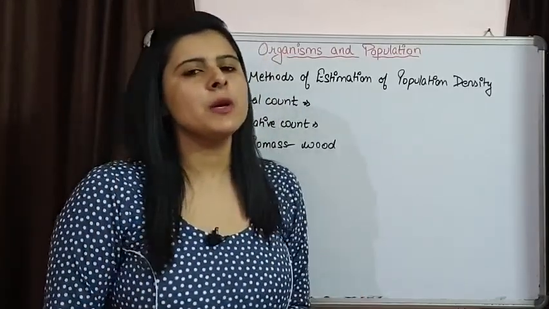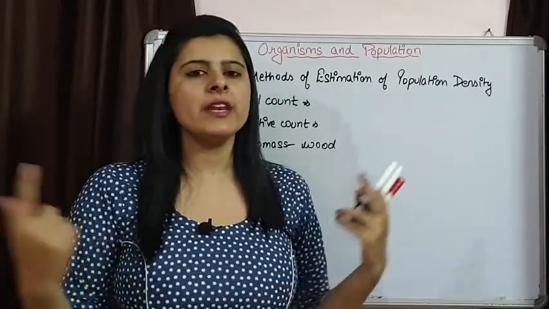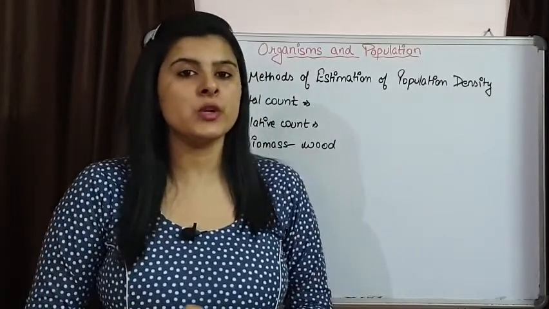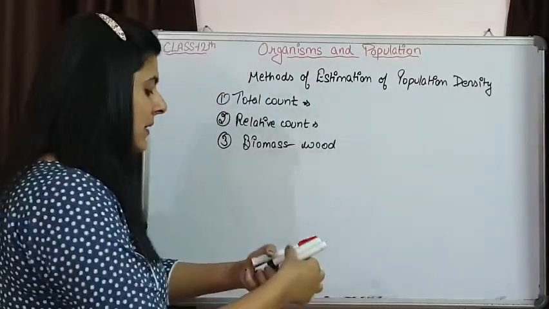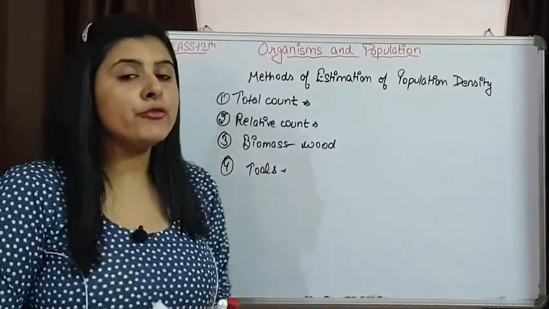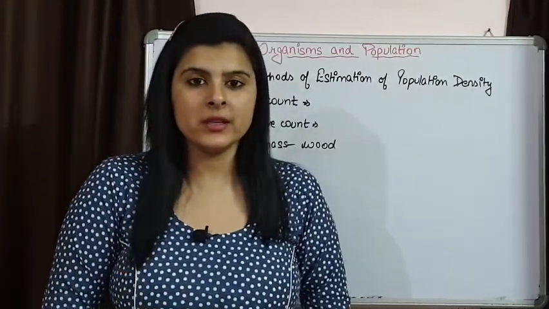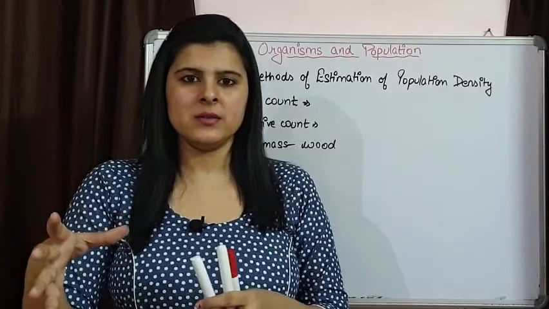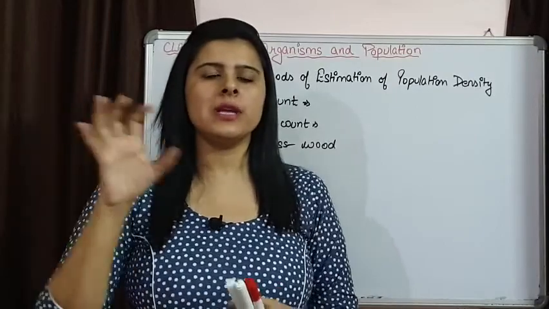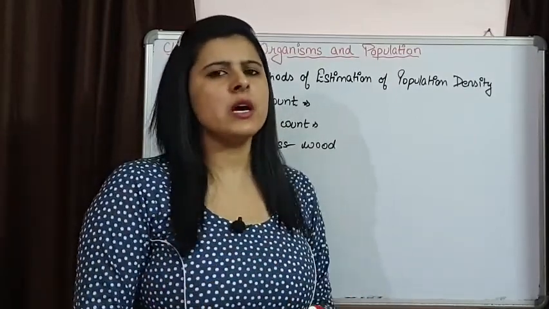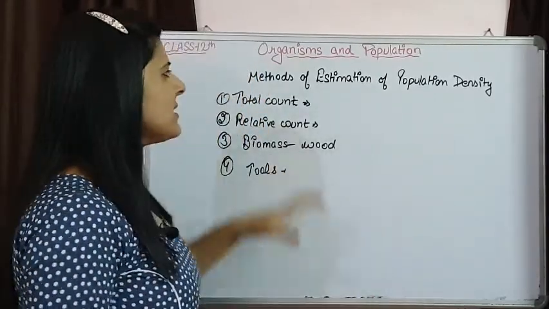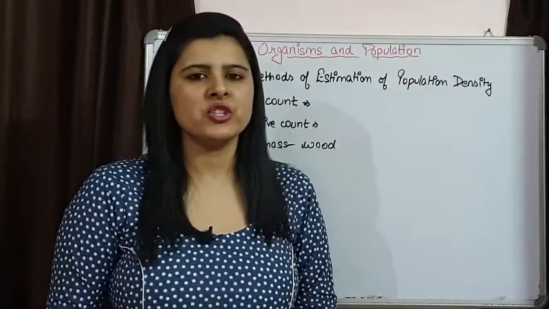But if we are talking about the biomass, because that banyan tree is going to have a very big canopy, so the biomass is actually giving the population density of that particular banyan tree. Other methods can be again some tools that can be used, like footprints of organisms, pug marks of tiger, fecal pellets of particular organisms. If we are talking about birds, then we are going to count the nests of the birds. So these are some of the tools which can be used to estimate the population density. So these are various ways with the help of which we estimate population density.